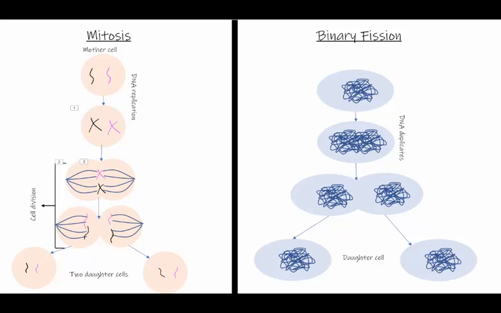Finally, the third part says that all cells arise from pre-existing cells. This means that no cell just drops from the sky or shows up from nowhere. Cells reproduce in many ways.